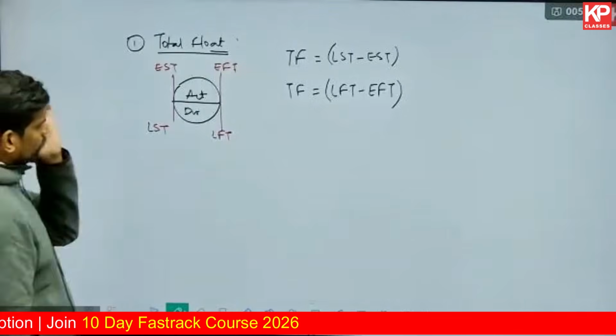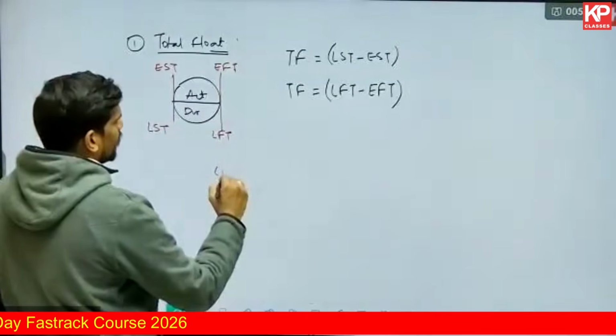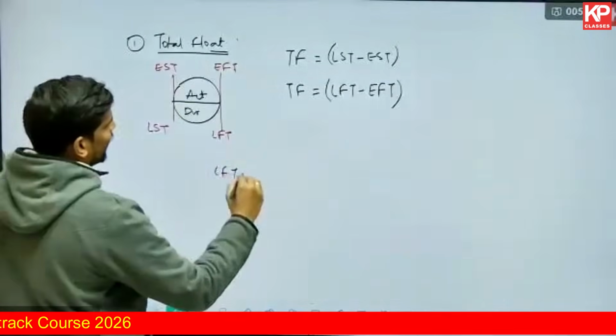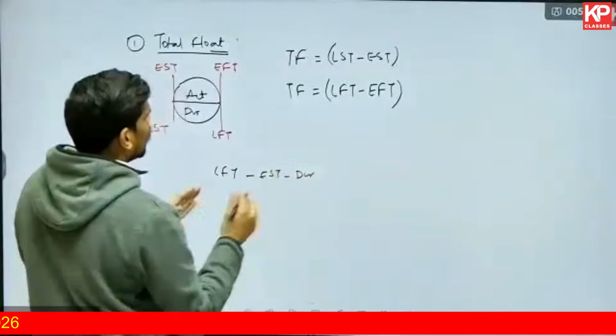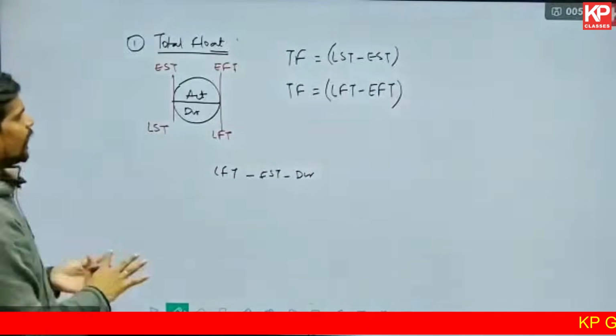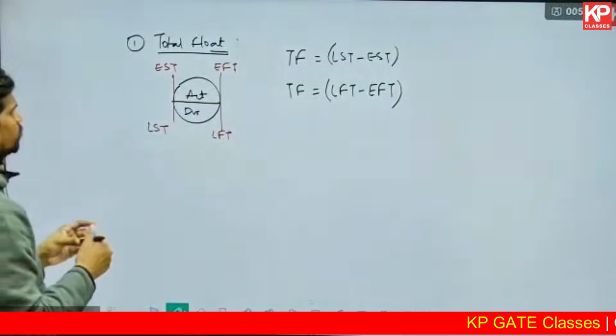That is total float. The ideal derivation of it actually comes from this. You can also calculate it like this: LFT minus EST minus duration. So that's how you actually get it. But then let me not derive it. You can remember these two formulae.